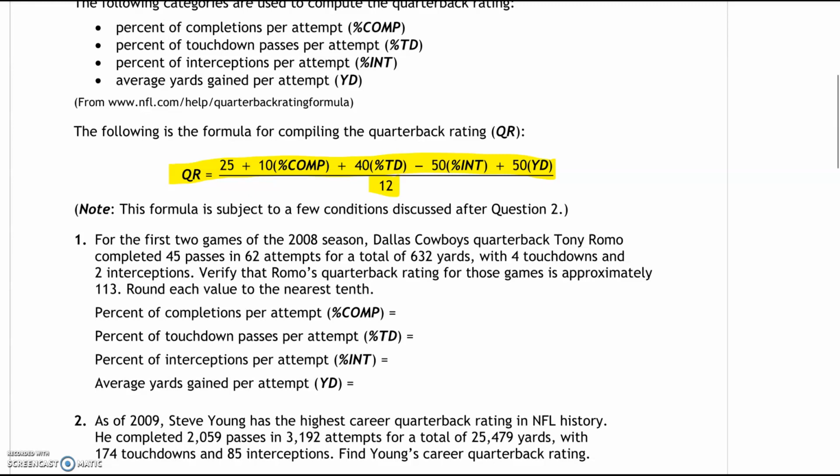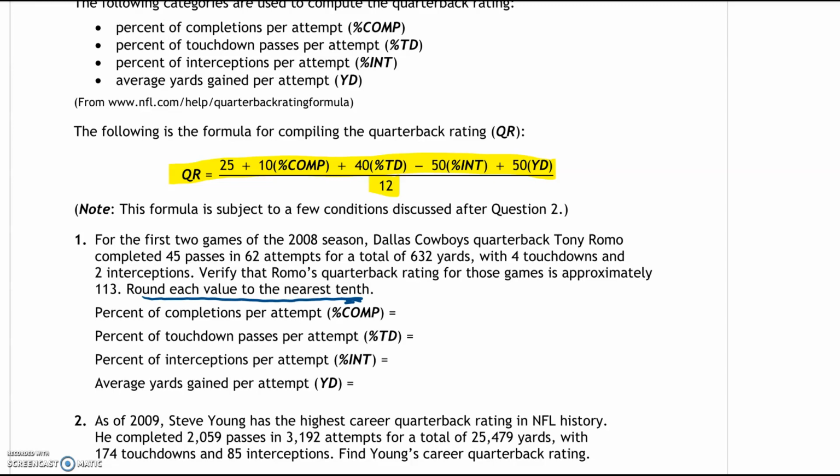So let's get started. We'll do number one. Number one says for the first two games of the 2008 season, Tony Romo completed 45 passes in 62 attempts for a total of 632 yards, 4 touchdowns, 2 interceptions. We want to verify that the rating for those games is about 113. We're going to round each value to the nearest tenth. Reminder, that is 1 decimal place.